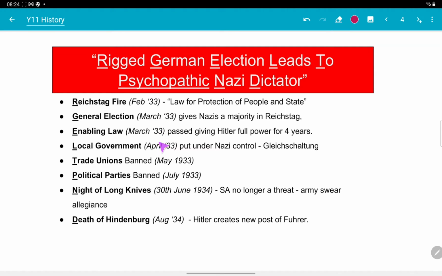However, you must also be able to explain how each event helped Hitler increase his control and increase his power, because that's really what we're looking at. How did he increase his power to the point that he became a dictator?